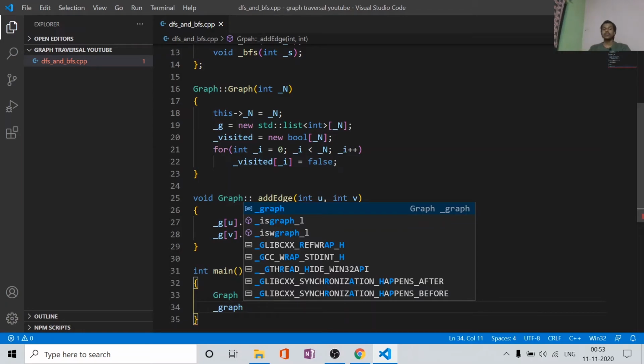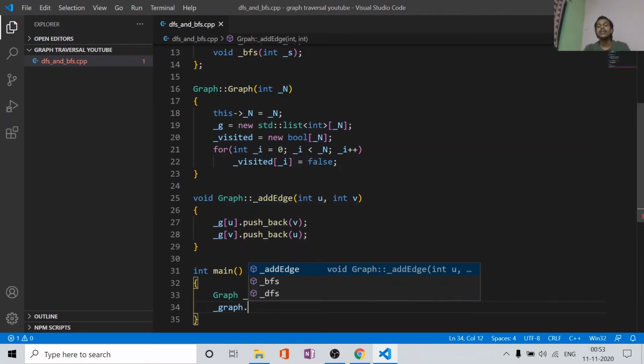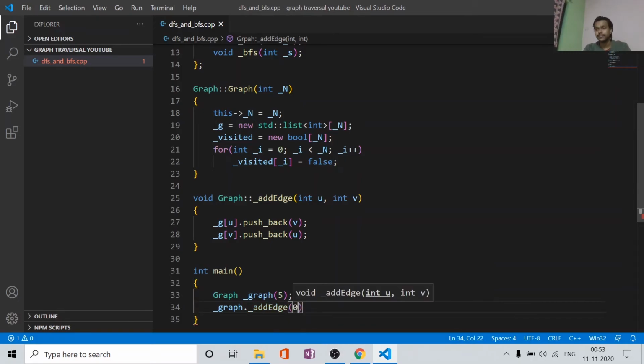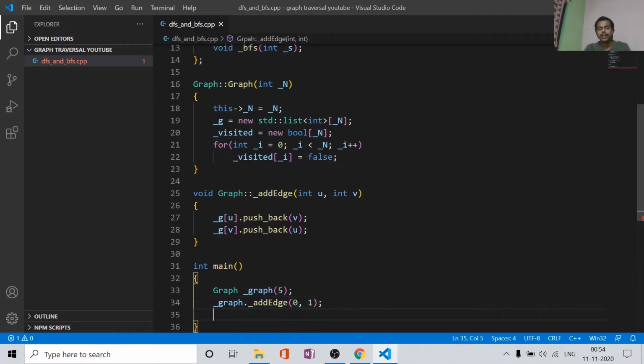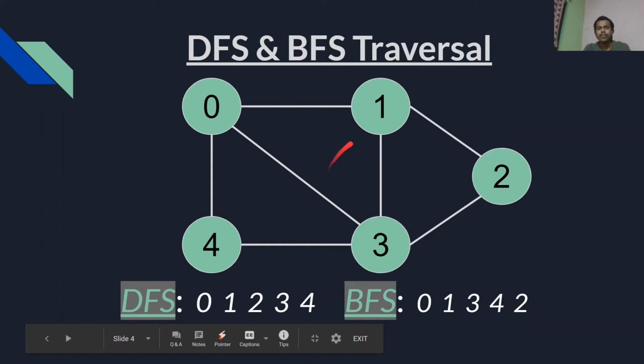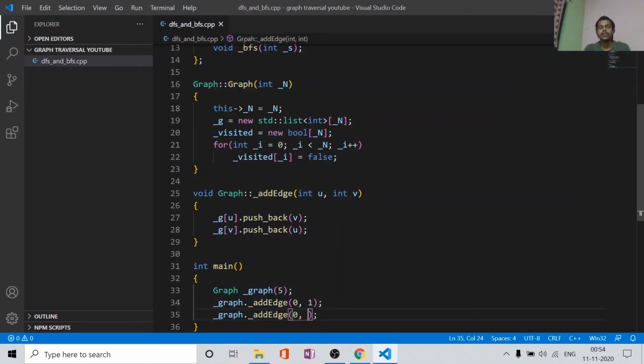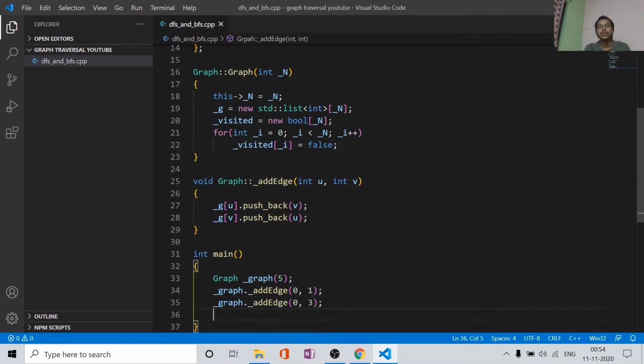Now I will insert the nodes. Okay, so I will call the add edge function, and what I'm saying is that from 0 to 1 we need a connection. Okay, and I will copy it and paste it multiple times. So from 0 we are connected to 1, 3 and 4. So 0 to 1, 0 to 3 and 0 to 4.